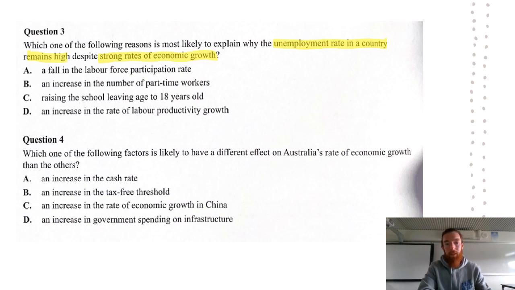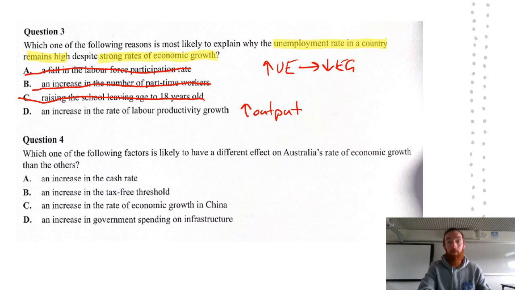If there's a fall in the participation rate, that is going to increase the unemployment rate, but it's going to mean there's less productive labor available and therefore it's likely to decrease economic growth. So we can rule that out. An increase in the number of part-time workers, that's going to decrease economic growth, so we can rule that out. Raising the school leaving age to 18 years old, that's going to decrease our productivity and therefore decrease economic growth. If there's an increase in the rate of productivity growth, that's going to mean we're getting more output per unit of input and therefore unemployment can remain the same, but we're growing more. So that explains that situation quite well. So D ends up being the answer there.